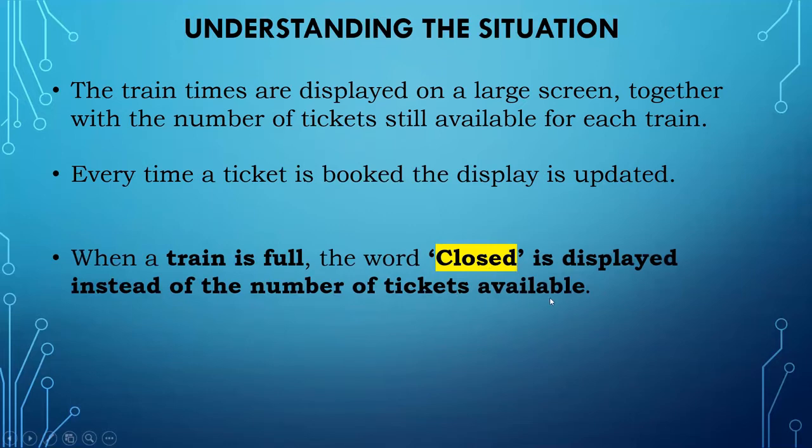Suppose the number of tickets is 480. If anyone purchased 480 seats from that train, it has to show that train as closed. So if no seats are available, you have to show closed.